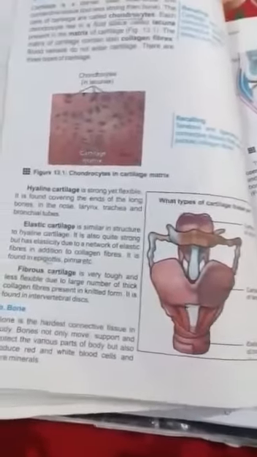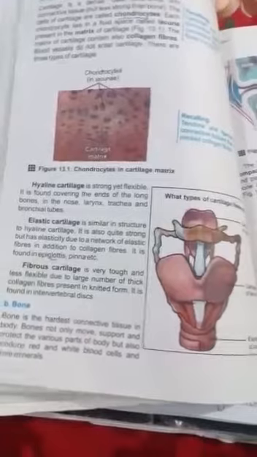So the cartilage of the epiglottis is elastic, and the larynx and the trachea have hyaline cartilage, types of hyaline cartilage.